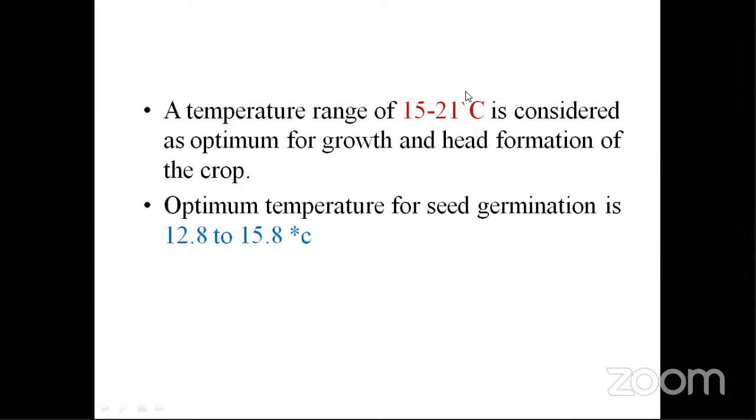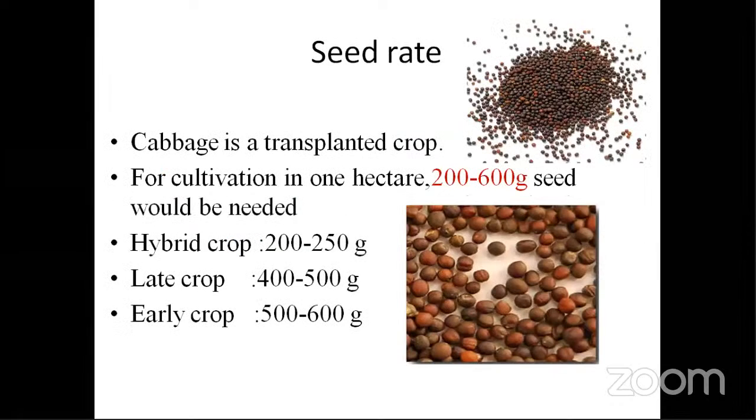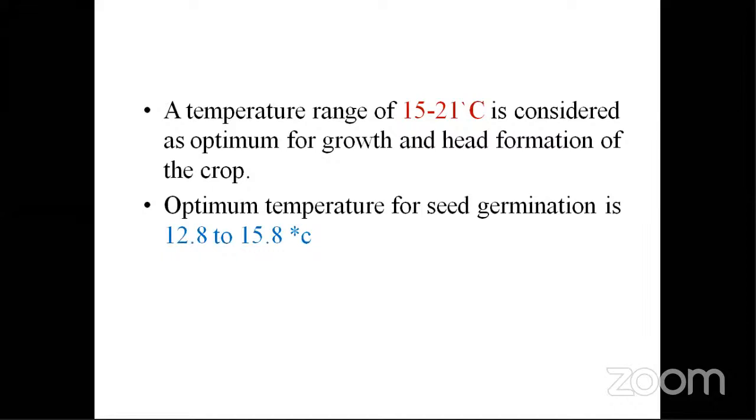Okay, I'm sorry. So nextly, the temperature range of 15 to 21 degrees Celsius is the ideal temperature range, with the optimum for seed germination being 12.8 to 15.8. You need not remember the digits after the decimal point, but 12 to 15 or 13 to 16 is the range that you have to remember. The optimum temperature range for plant growth is 15 to 21 degrees. Here only the plant growth temperature is enough. Seed germination temperature is not important, but for carrot the seed germination temperature is also important. How do you know that there it is important and here it is not important?